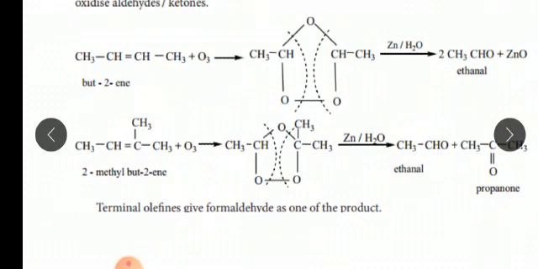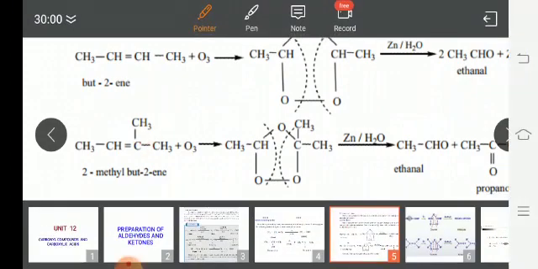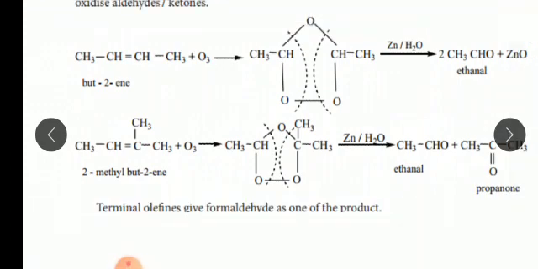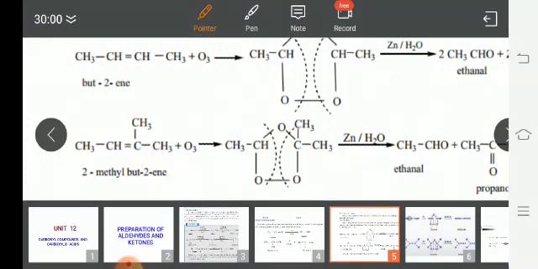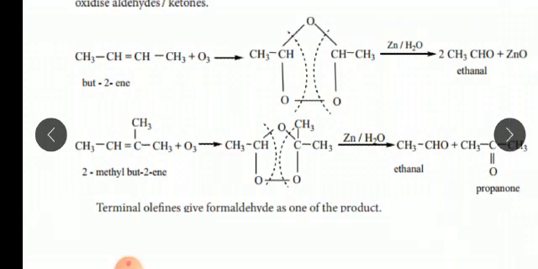Second example: 2-methyl-butene. First carbon, second carbon, third carbon, fourth carbon. In the second position the methyl group is present, so 2-methyl, totally 4 carbons, but the double bond is present at the second position.